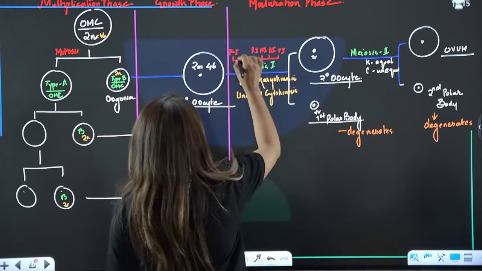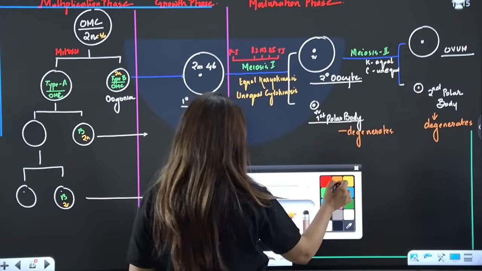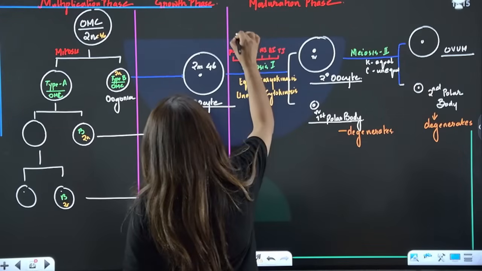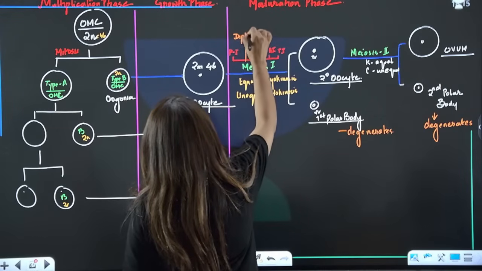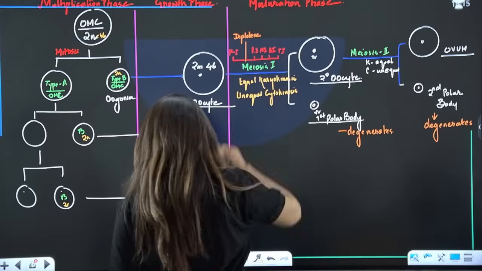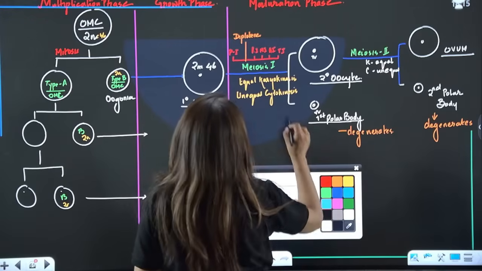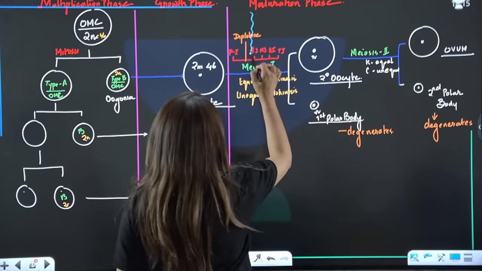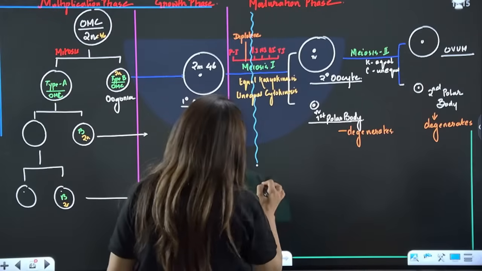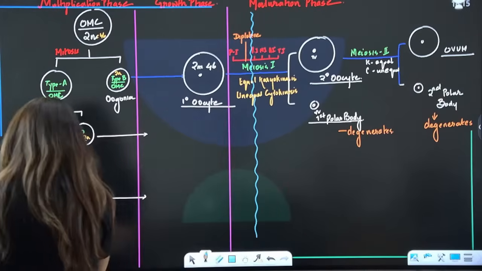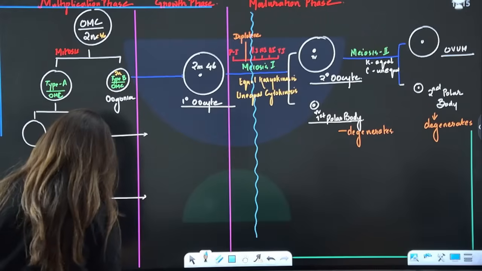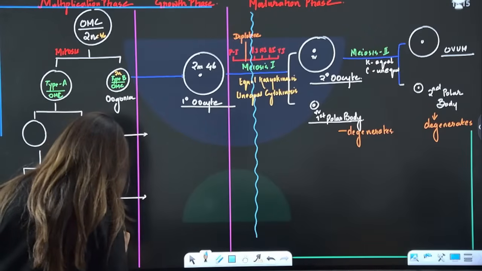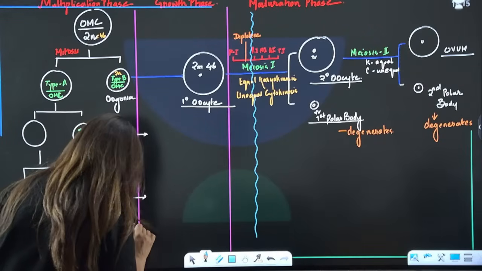Now see, in prophase 1, guys, there is a phase called diplotene. So see carefully, the process till diplotene occurs before birth.